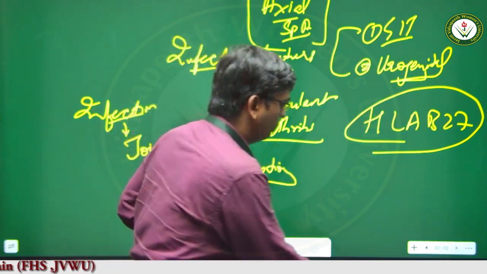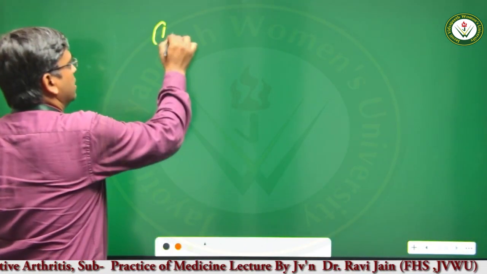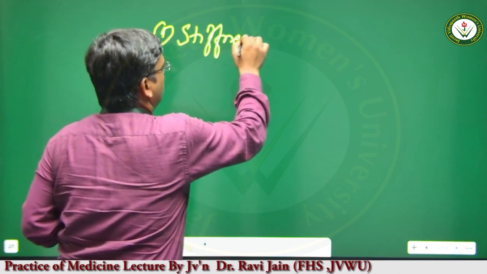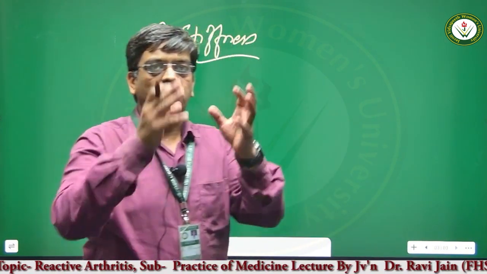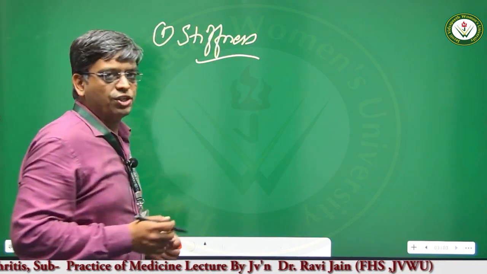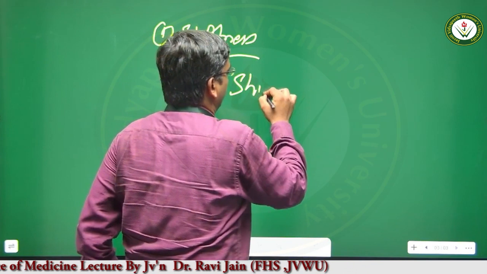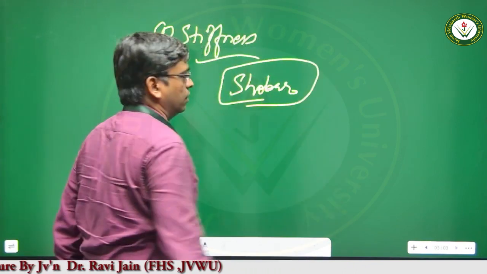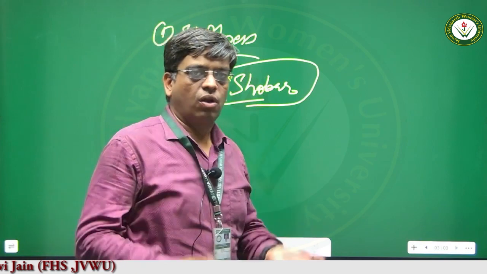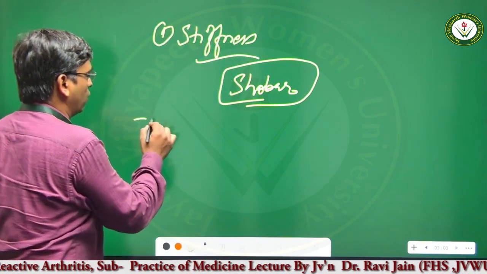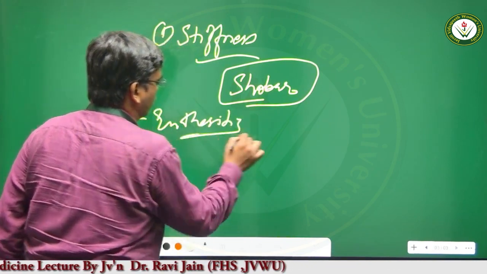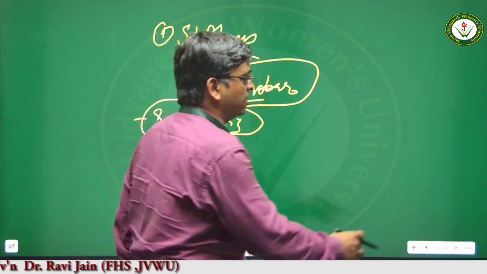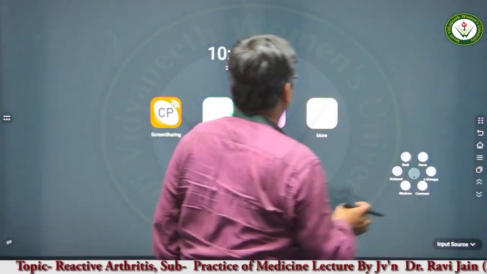Now, the first symptom that occurs in this particular disease condition is stiffness. Stiffness of the back. The patient is not able to bend down properly. The back becomes stiff. The vertebral space becomes narrow, because of which the Schober test is positive. The Schober test will be positive. The patient will not be able to bend properly. There will be formation of enthesitis. Enthesitis means inflammation of the enthesis. This will be seen. Let us see from the PPT what is happening in this particular disease condition.